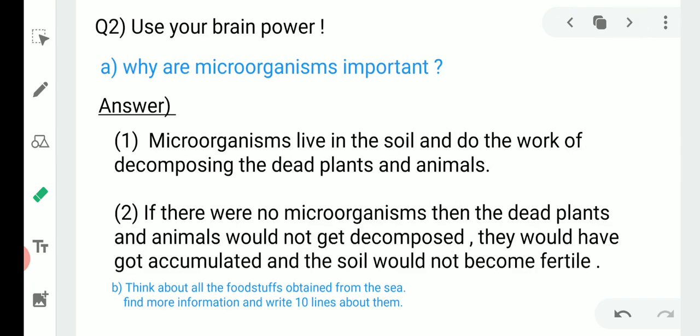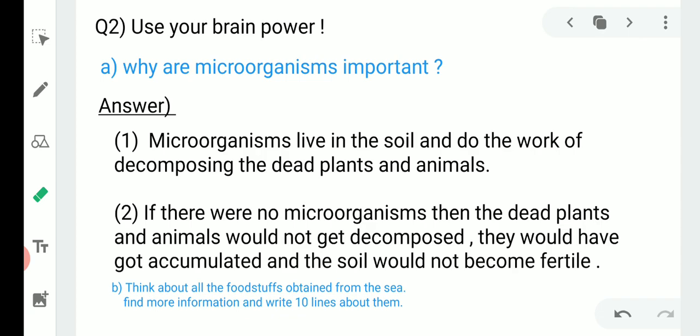Second question is, use your brain power, in which first one is, why are microorganisms important? Answer: microorganisms live in the soil and do the work of decomposing the dead plants and animals, which means the microorganisms living in the soil on the ground can decompose or break down dead plants or animals.